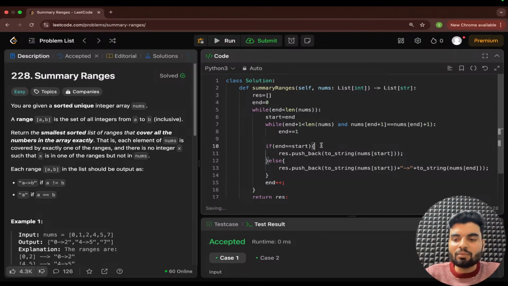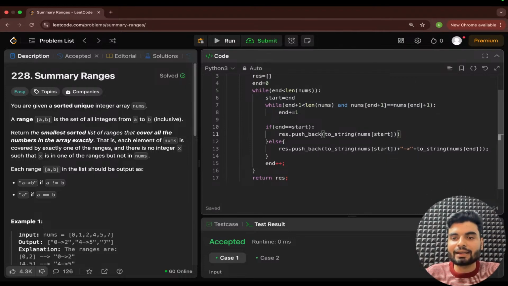Cool. Yeah, somebody help me with the time complexity. And now look at this, those who have done with Java already left the live. Very bad. So here you don't have push_back method, you have append method, and again you don't have toString method, you have str method to convert here, and again you don't have push_back, you have append method. Yeah, anybody from Python? I can't see the people. And also I want to hear about the time complexity from you guys. What will be the time complexity of this particular program? You don't have toString method, you have a str method in Python to convert an integer to a string.